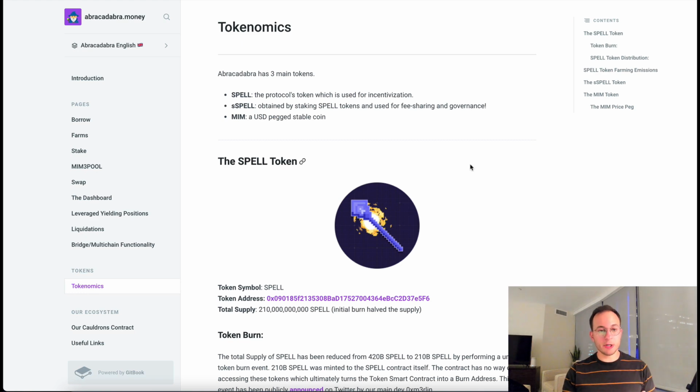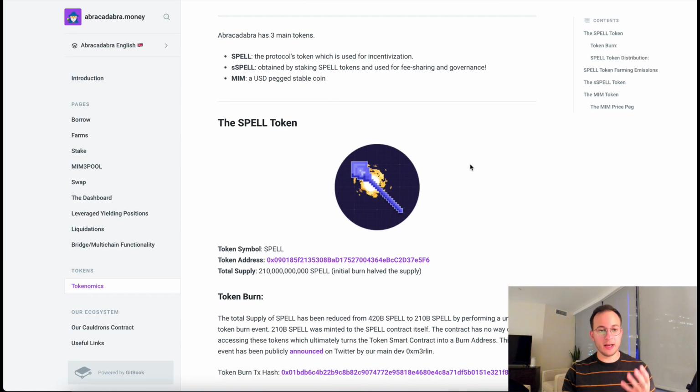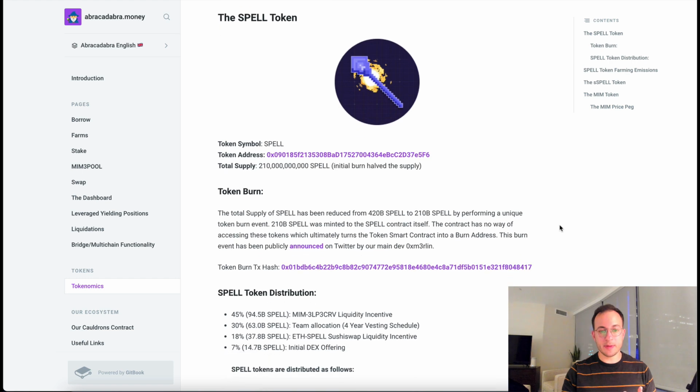Now, I know a lot of folks are probably interested in farming ETH and the governance token Spell because it's earning such a high yield and you might believe in this platform, but one thing you want to do before you invest in that pool is to check out the tokenomics behind the Spell token. One thing that's important to note is that 25% of the Spell tokens are circulating now, so you still have 75% of the supply left that will dilute your share of the token.